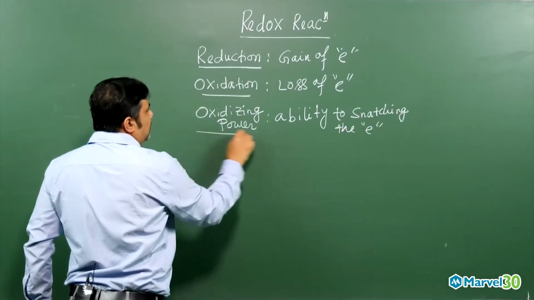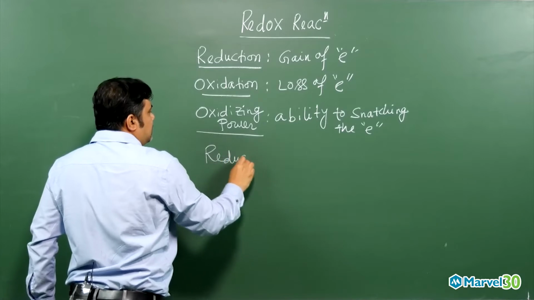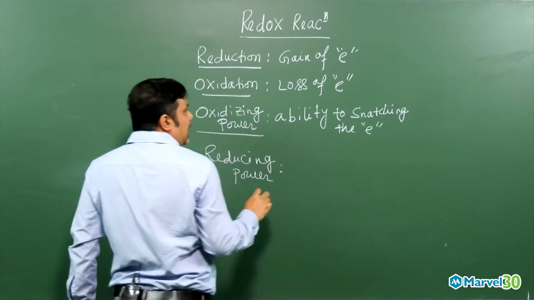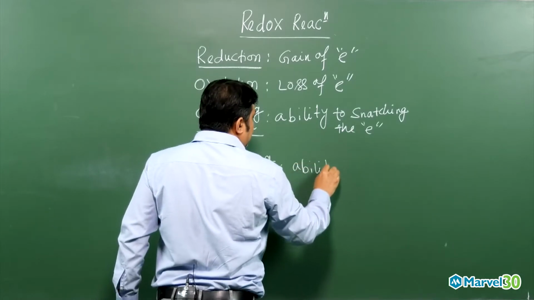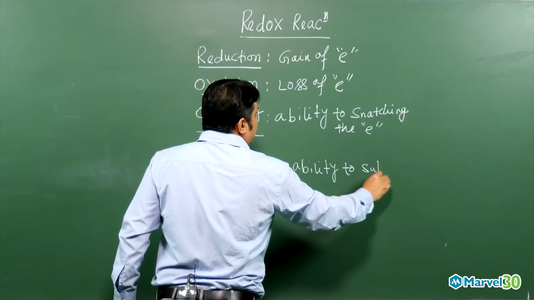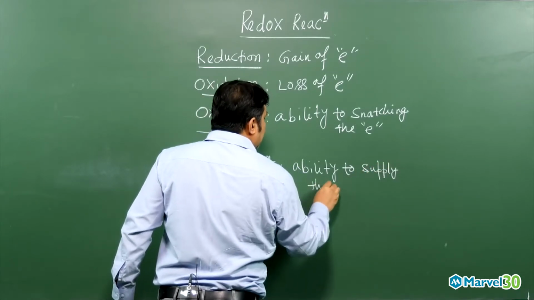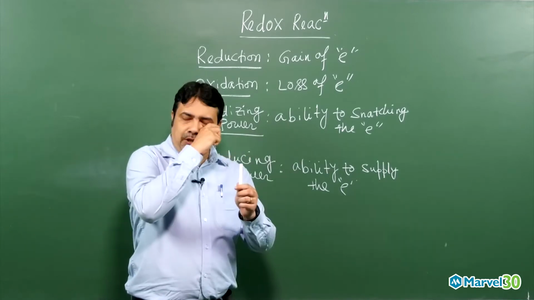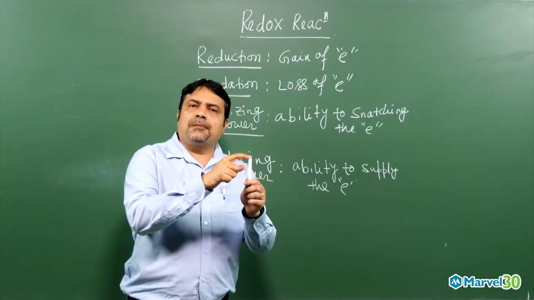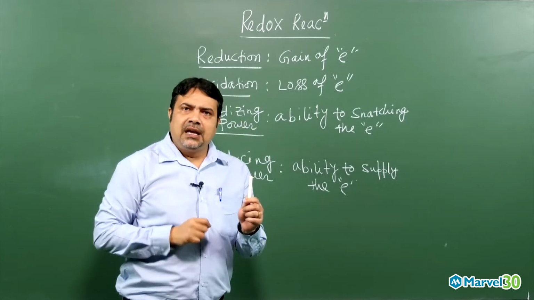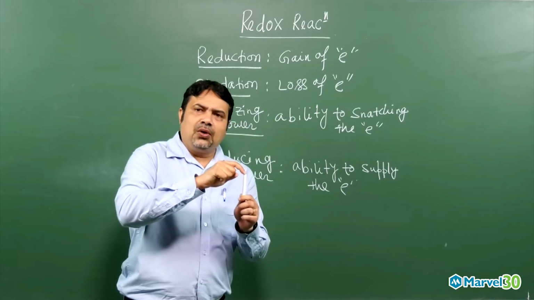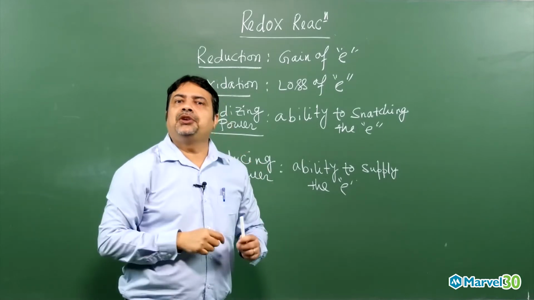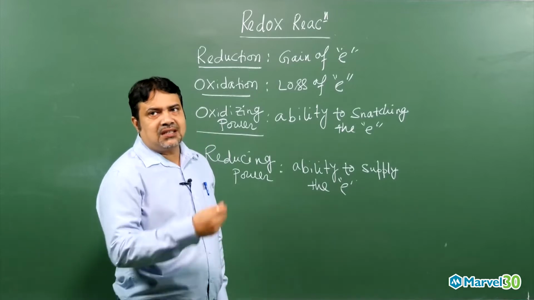And then reducing power means what, my dear? Reducing power, or reducing agent if they ask you, then you have to remember: ability to supply the electron. So these 4 points you have to remember. Suppose I am telling the reducing power of this chalk piece, that means this chalk piece will undergo oxidation and it will reduce the other species. When it undergoes oxidation, it has to lose the electron. That means it supplies the electron to help reduce the other species. So that is what you have to understand in these 4 points.